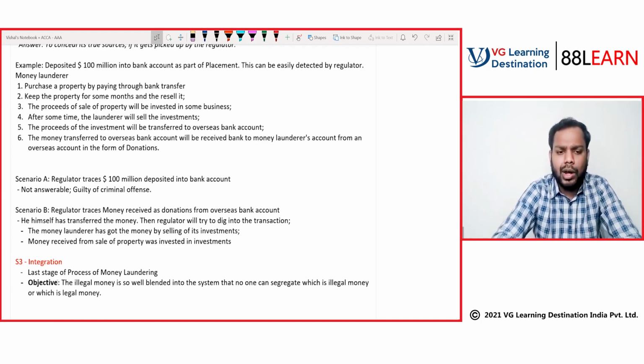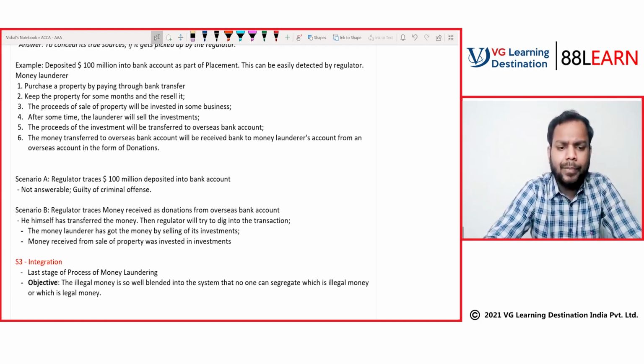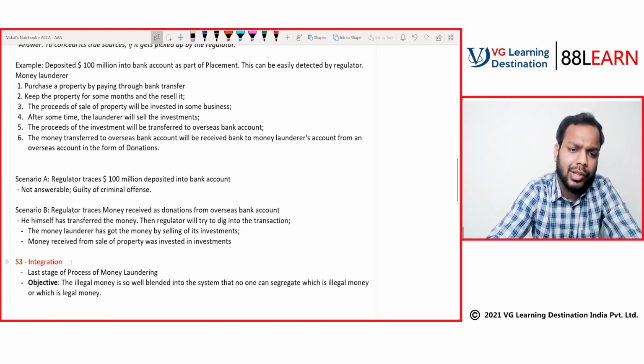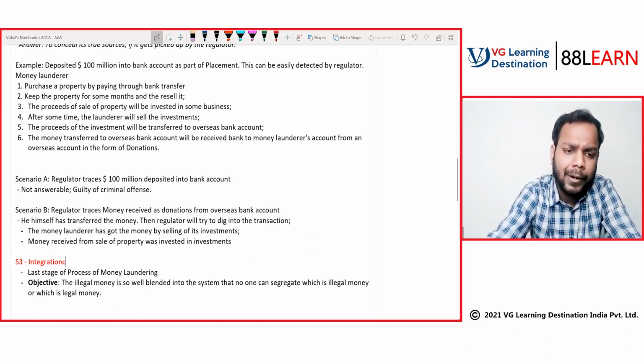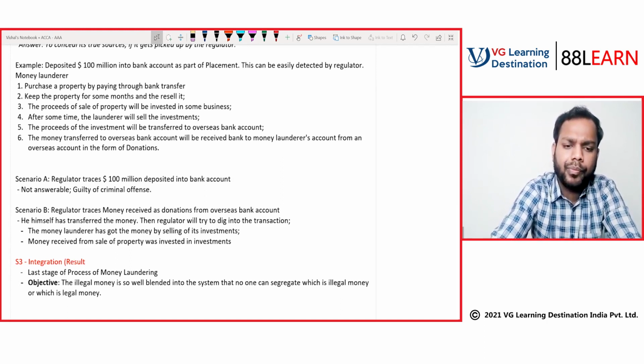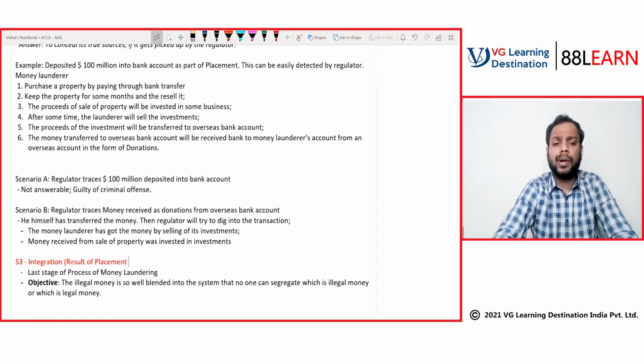So basically, this is not actually a stage or a process. Stage 3 is not actually a stage. You can say this is the result of placement and layering.